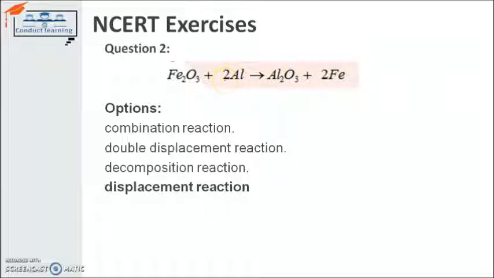So this is a displacement reaction, because oxygen is getting removed from iron and combined with aluminium, forming aluminium oxide and iron. So that is a displacement reaction, not a double displacement reaction, because oxygen is getting displaced from iron in this particular example. If we move toward the next